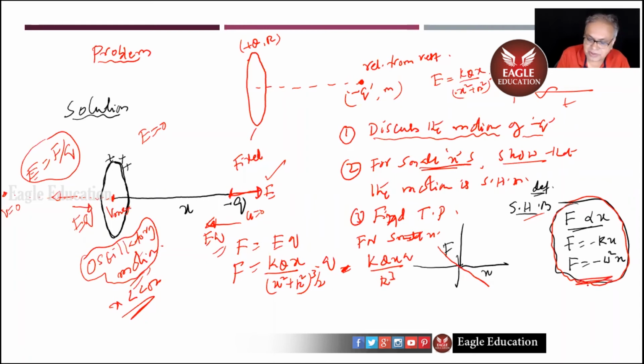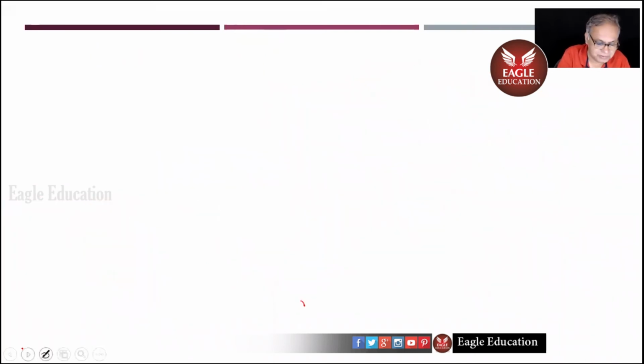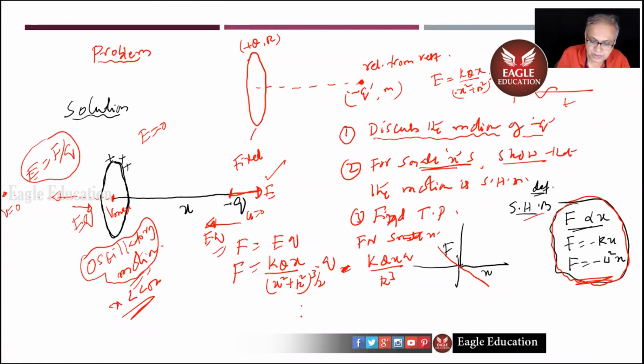You're getting it like this. So motion is simple harmonic. Okay. And what is omega square, children, here? Omega square is KQq by r cubed.